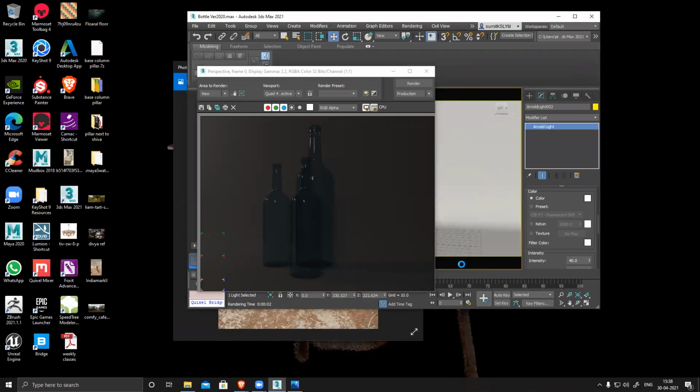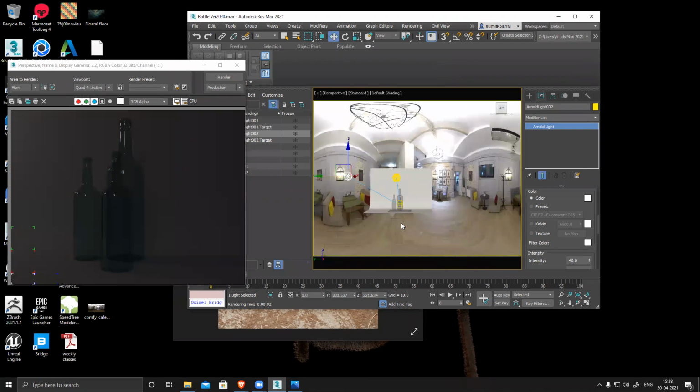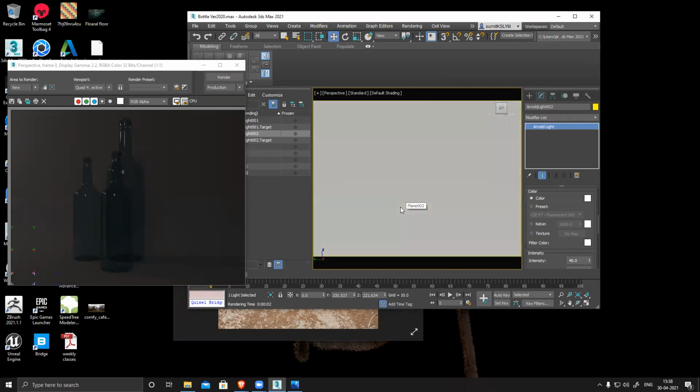So drag and drop here, undo, left view, drag and drop. I can see the drag and drop on the viewport. Okay. Go to that view again. Sir, what is the shortcut to the camera? Camera is C. Just C.